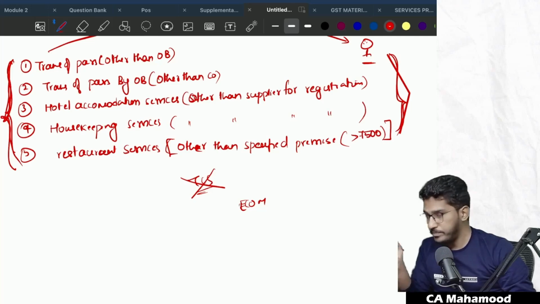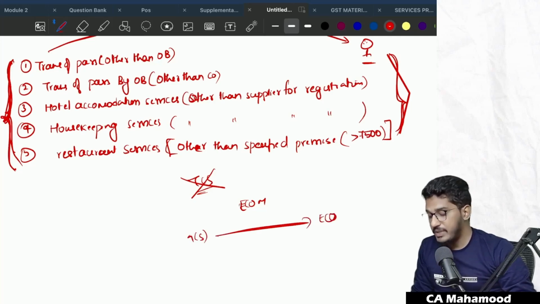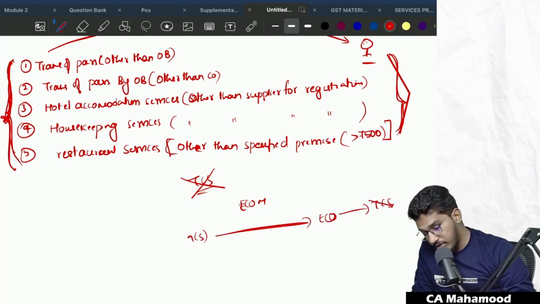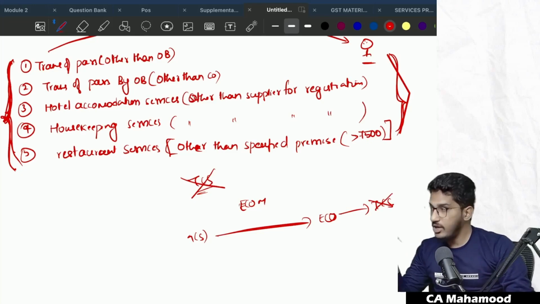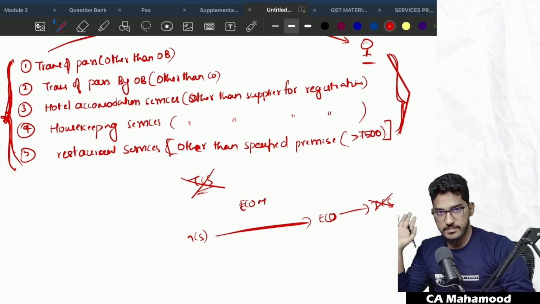That's why they have told that when the services covered under 9 subsection 5 are getting supplied through the e-commerce operator, then the e-commerce operator is not required to deduct the TCS. In other services, if other goods and services are getting supplied through the e-commerce operator, on that they will deduct the TCS. Clear?